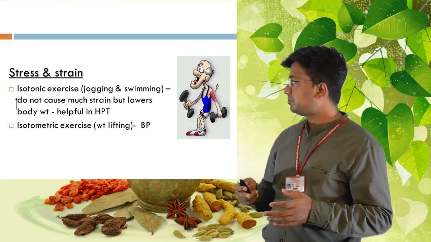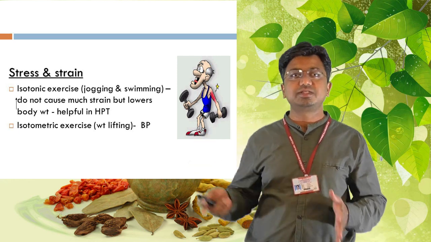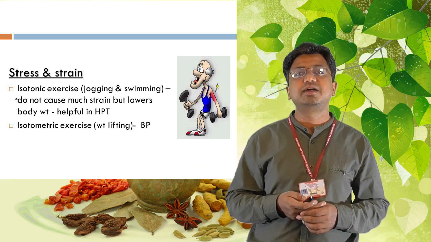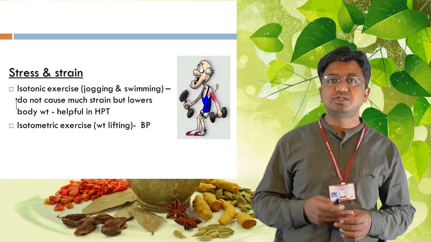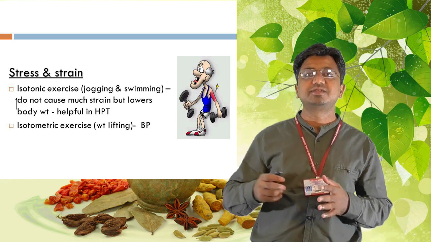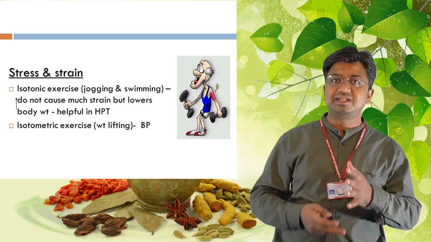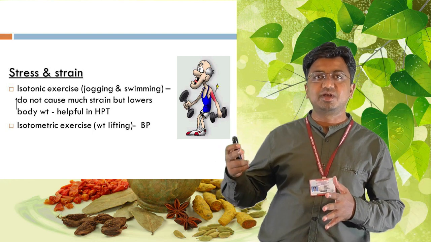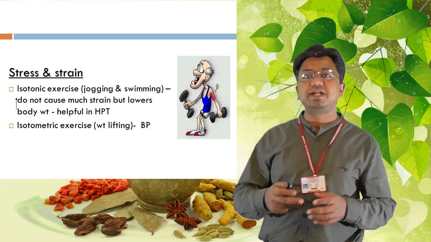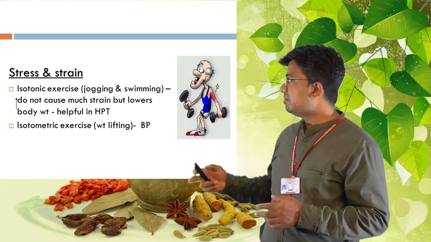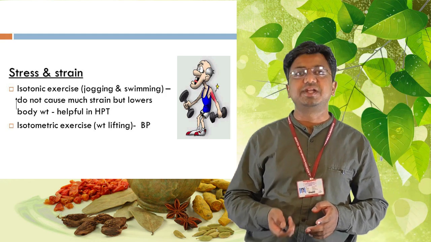Isotonic exercises like jogging and swimming do not cause much strain because they lower the body weight, and they are helpful in preventing hypertension or such disorders, and hence one should go for regular exercises, that too isotonic type of exercises. But when the person does exercises in excess quantity, for excessive time, that is isometric exercises like weightlifting and bodybuilding exercises, there will be a sudden rise of blood pressure, and thereby many complications can be appreciated.